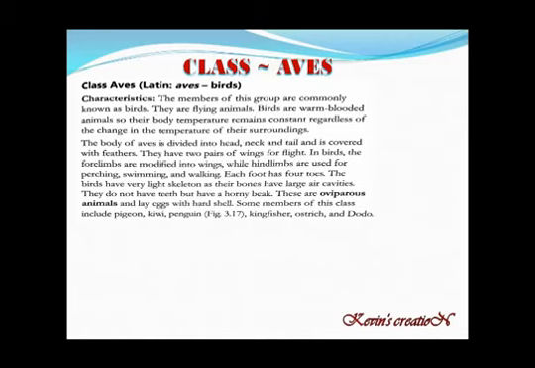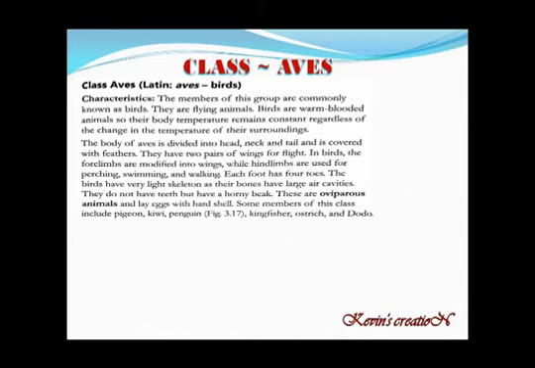The birds have a very light skeleton as their bones have large air cavities. And since their skeletons are light, it helps them to fly high in the sky. If the skeleton is heavy, then they cannot fly. They do not have teeth, but they have a horny beak. These are also oviparous, that means they reproduce by laying eggs, and their egg shells are hard.